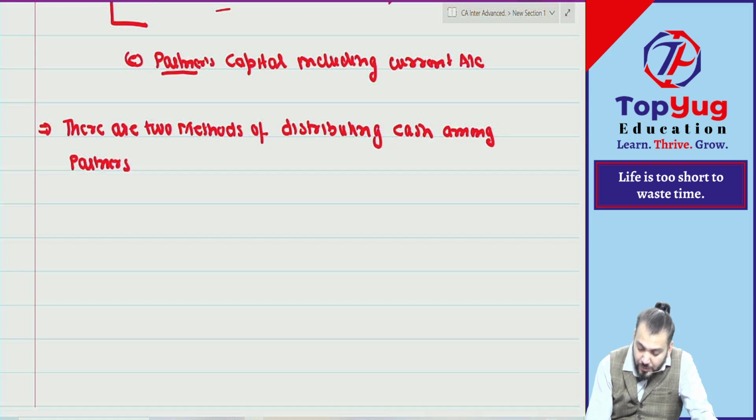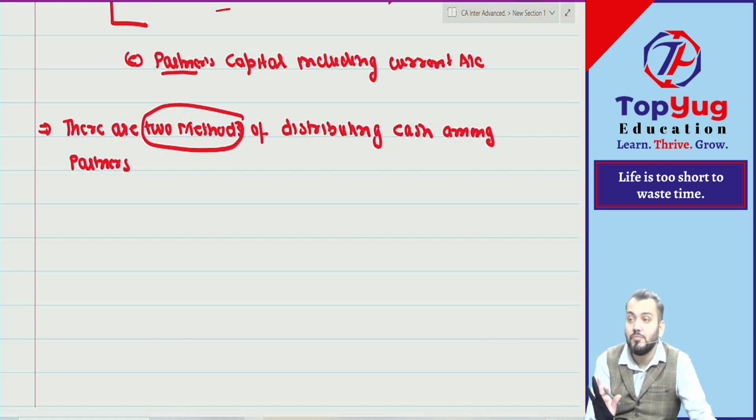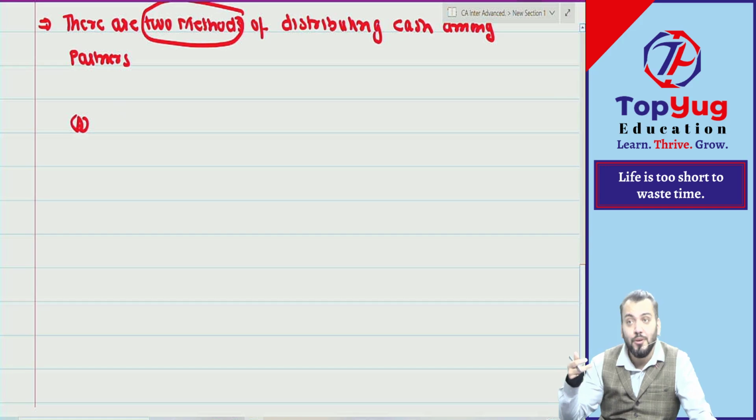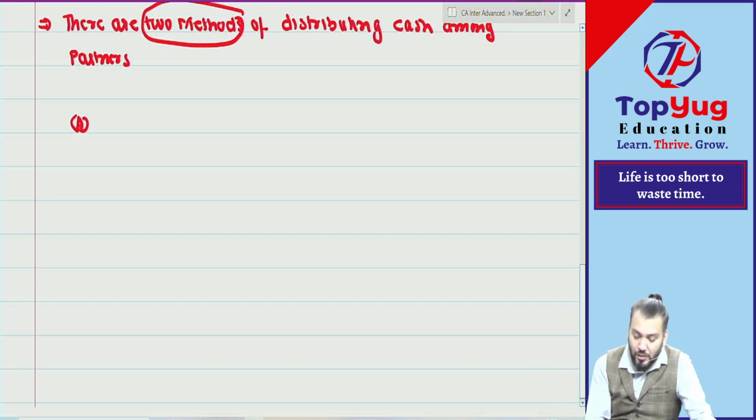Understood this point? Means we are discussing methods for distribution of cash only to whom? Partners. Correct? So what are the methods? No, the topic is piecemeal distribution. Under piecemeal distribution, there are two methods for distribution of cash among partners. Correct? So the first method is known as what?